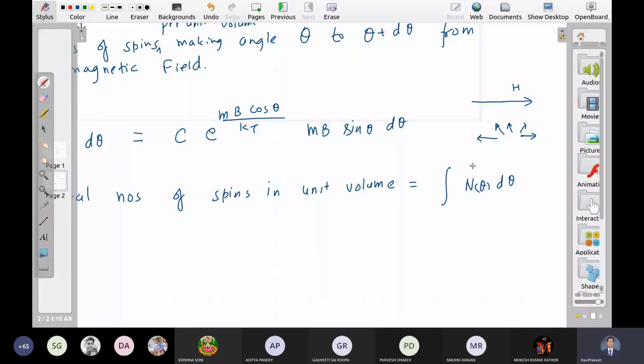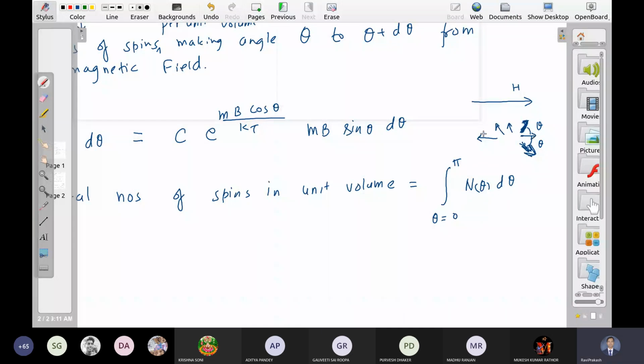Let us say this spin is making some angle, say 2 pi minus something. So this spin and this spin have the same energy, right? So when I say cos theta, both angles get counted. Okay. So the range of theta is from 0 to pi.